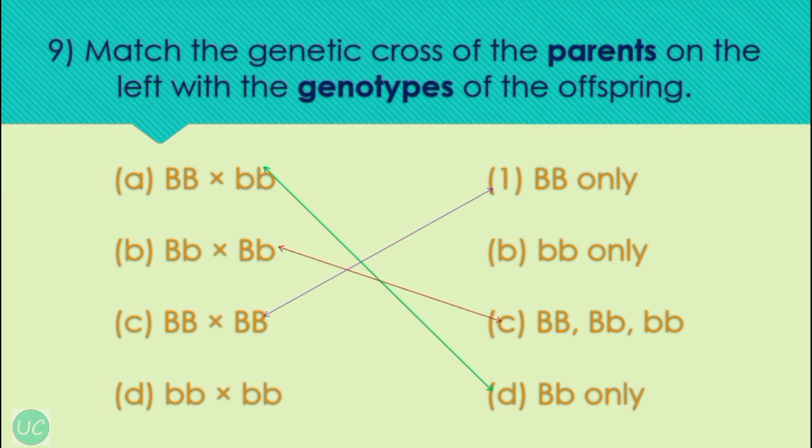And option number C, when homozygous dominant crossed with homozygous dominant will produce homozygous dominant only. And D option, homozygous recessive crossed with homozygous recessive will again produce only homozygous recessive.